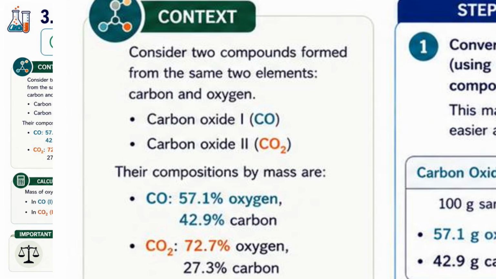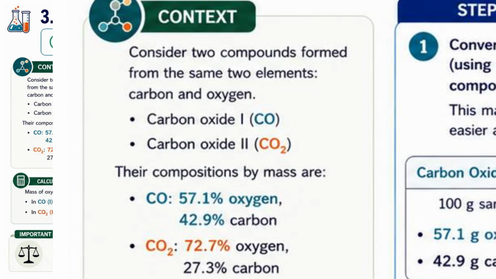For carbon monoxide, the composition by mass is 57.1% oxygen and 42.9% carbon. For carbon dioxide, the composition is 72.7% oxygen and 27.3% carbon. So at first glance, these numbers don't reveal any obvious pattern. So we need another approach.